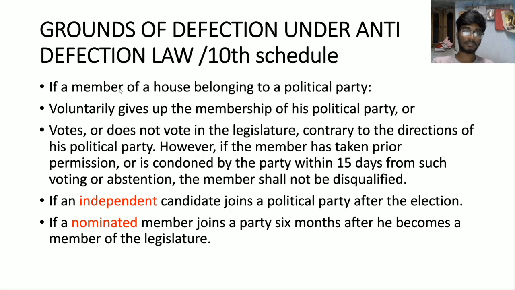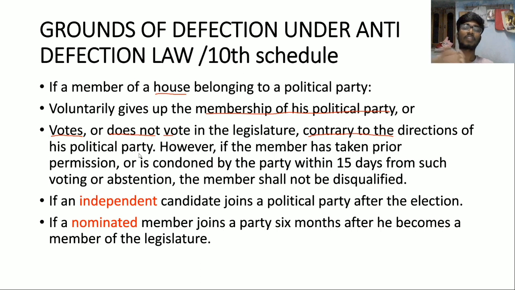If a member of a house, in the sense anything, it might be Lok Sabha, Rajya Sabha, State Legislative Assembly, or State Legislative Council, voluntarily gives up the membership of his or her political party, that means he gave up the political party on which he or she has won, and or if he or she votes or does not vote in the legislature contrary to the directions of his political party.